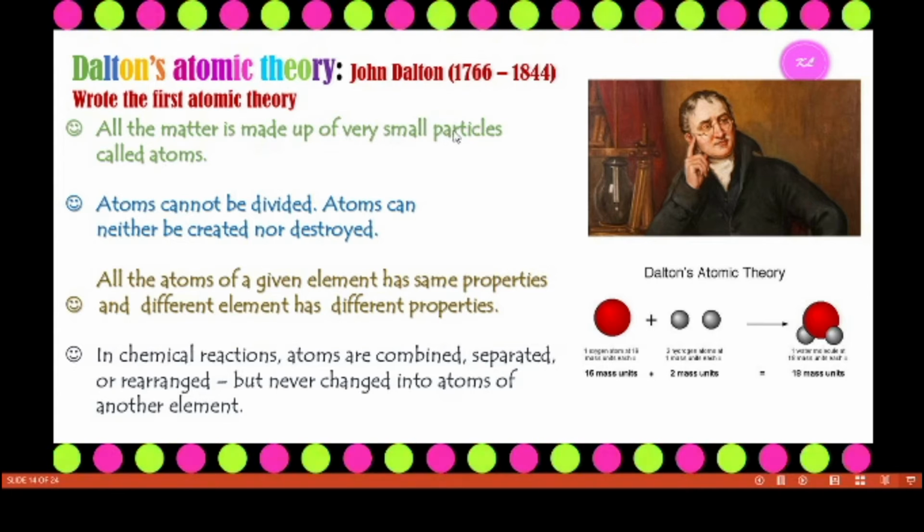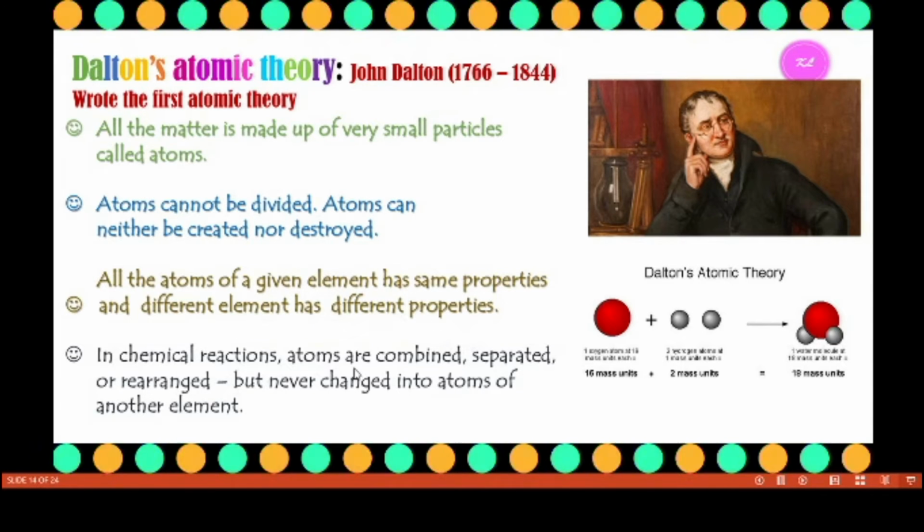Matter is made up of very small particles called atoms. Atoms cannot be divided. Atoms can neither be created nor destroyed. Atoms of the same element have the same properties. For example, iron has the same property: all atoms of the iron element attract a magnet. Gold has the shiny property: all atoms of the gold element have the shiny property. So a given element has the same property, and different elements have different properties.